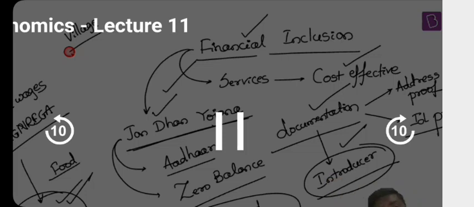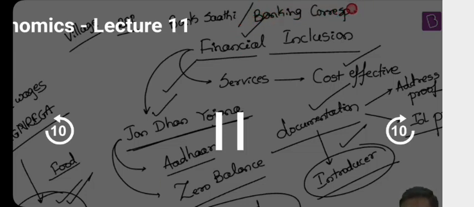Now, what is the problem here? Accessibility is the problem. That is the reason there is one more initiative of the Reserve Bank of India. From 2006, RBI has proposed and implemented one more initiative by the name of Bank Sathi. Very, very famous now. Either they will be referred to as Bank Sathis or banking correspondents. What is the role of a banking correspondent?